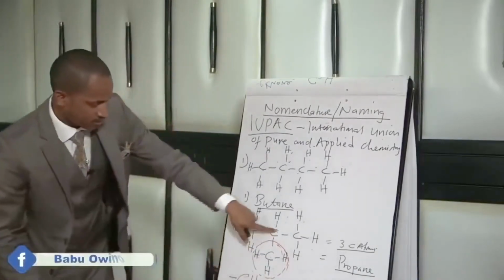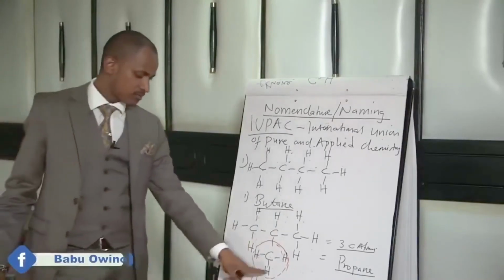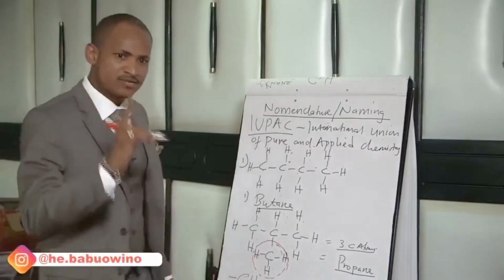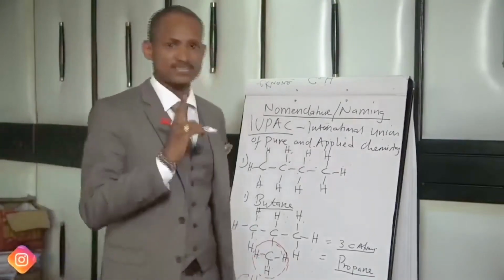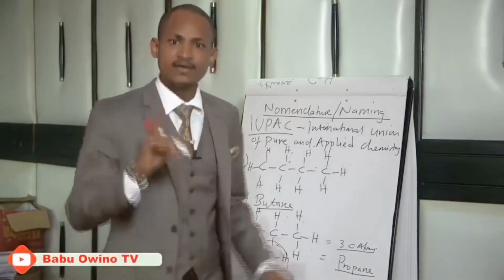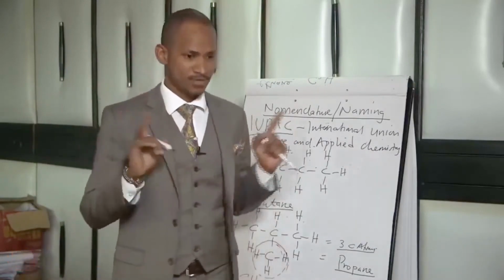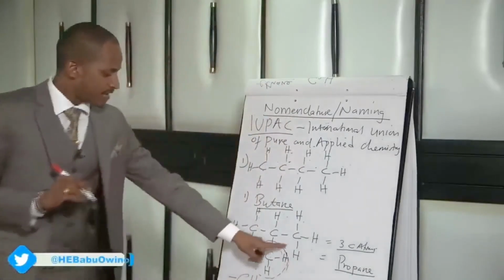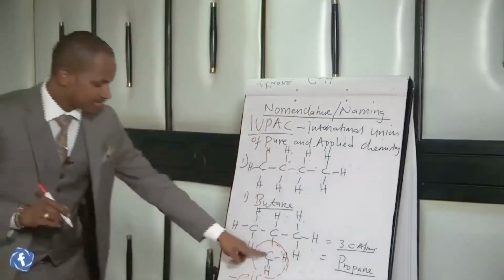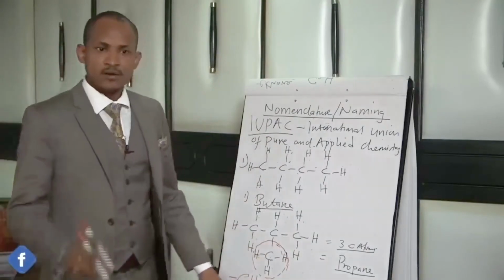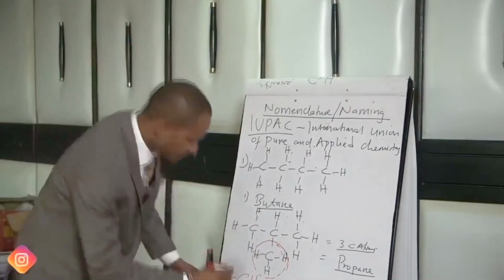And then there's this one here. 1 carbon atom with 3 hydrogen atoms, but it has 1 hydrogen atom less from the parent alkane group. Are we clear, class, or am I confusing? From here we have a branch. The branch has 1 carbon atom with 3 hydrogen atoms, but there is less from the parent.